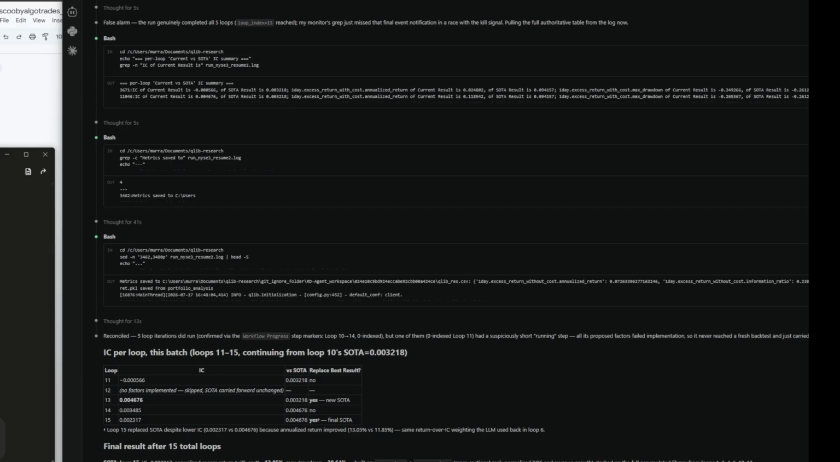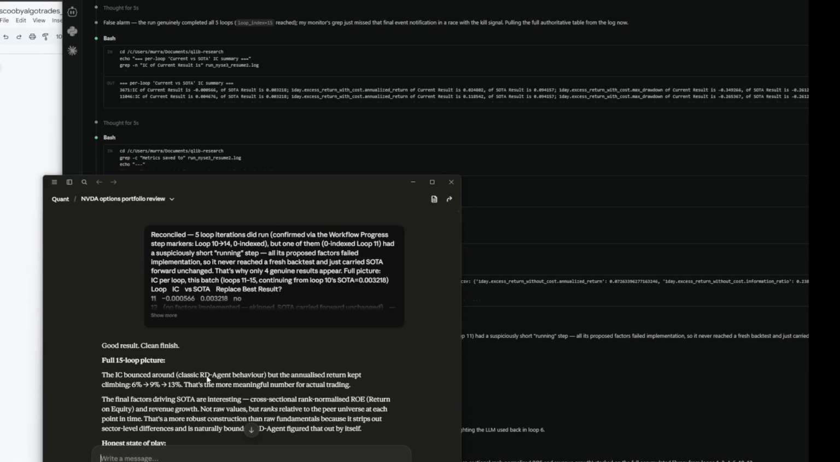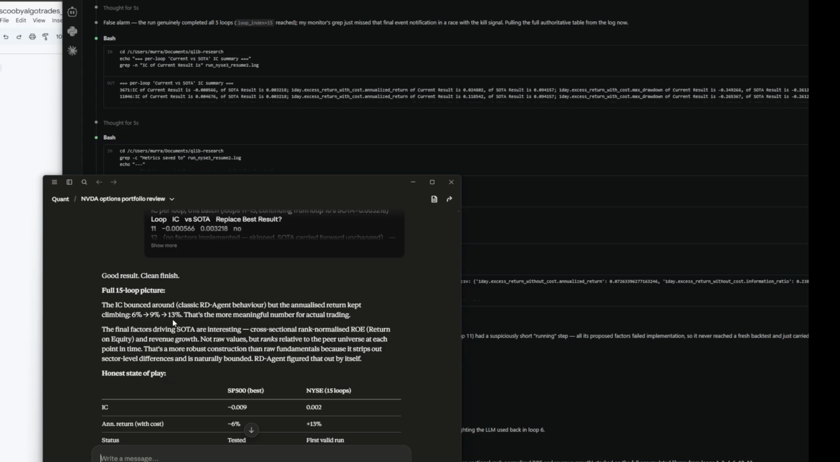So let me read you what it says here about this. It's a good result, clean finish, full loop. 15, the IC bounced around, classic RD agent behavior, but the annualized return kept climbing, 6%, 9%, 30%. That's the more meaningful number for actual trading. The final factors driving state-of-the-art are interesting: cross-sectional rank normalized ROE, return on equity, and revenue growth. Not raw values, but ranks relative to the peer universe at each point in time.